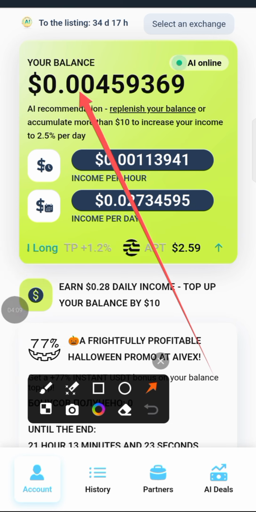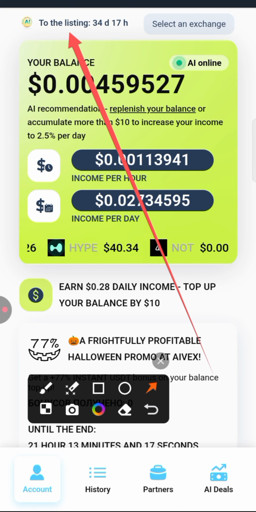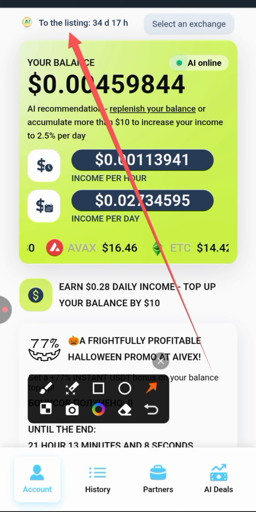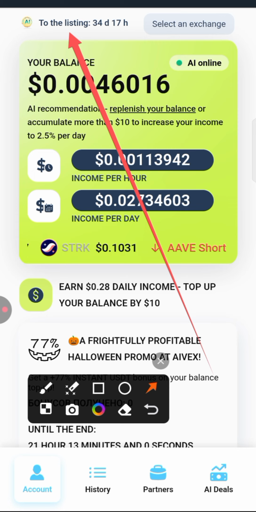You can see the time the project will list. Look here. This is the listing: 33 days and 17 hours from now. That means 33 days should be first week or second week of December, because I'm making this video as of Wednesday, November 5. So it should be first or second week of December. So you are quite early to join this project, all right?